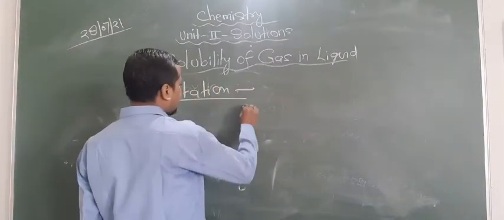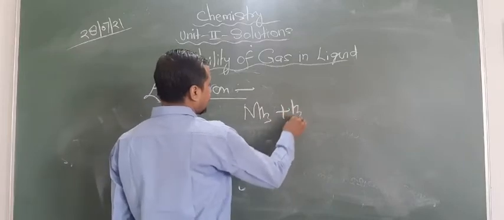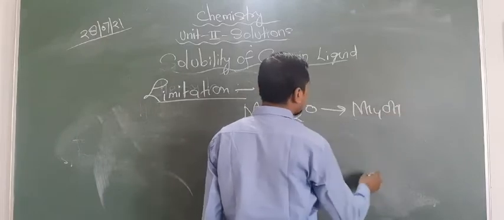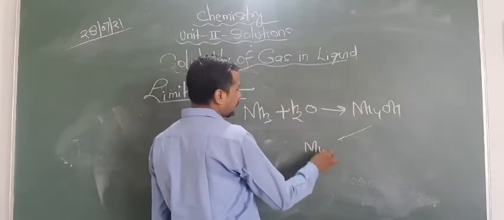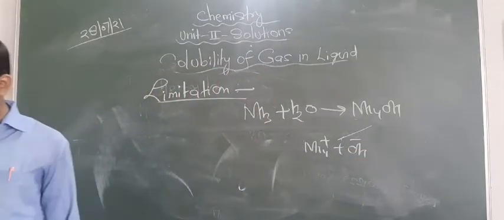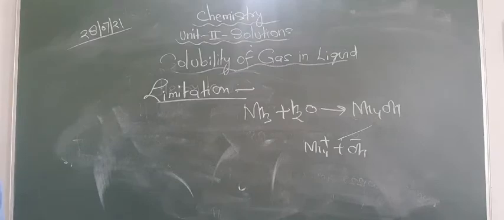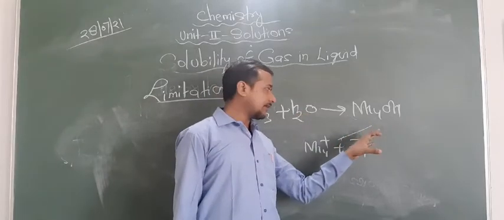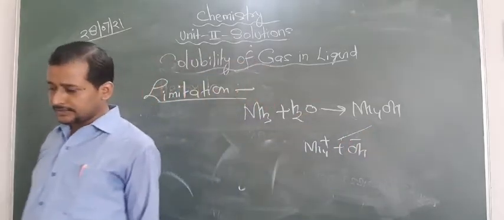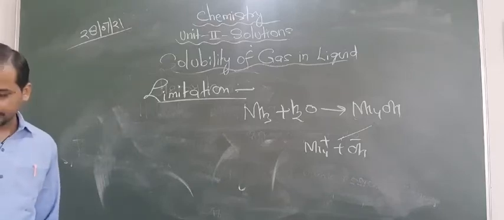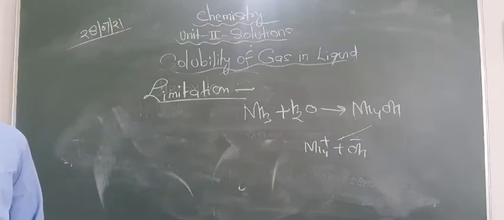Just like in the case of ammonia, what happens here? It combines with water and forms NH4OH, and this dissociates into NH4 plus and OH minus. Are you getting this point or not? So for ammonia we cannot apply Henry's law because it is highly soluble and also forms a product. That means they chemically react, and after the reaction they dissociate. Similar thing happens with HCl also. HCl is highly soluble in water, so we cannot apply Henry's law for HCl also.